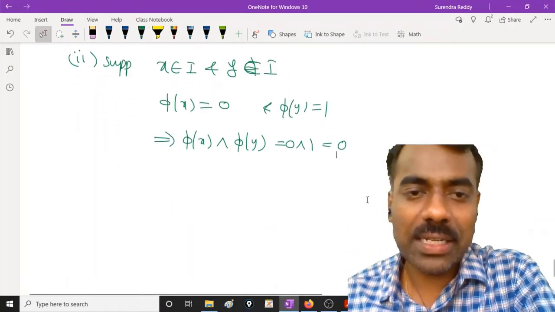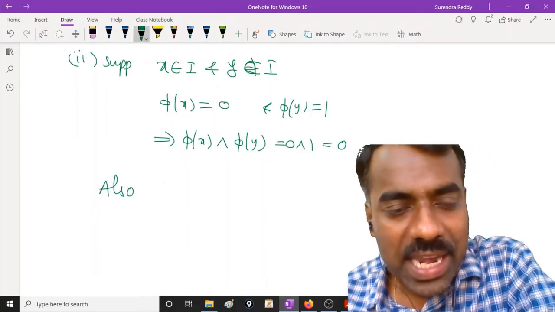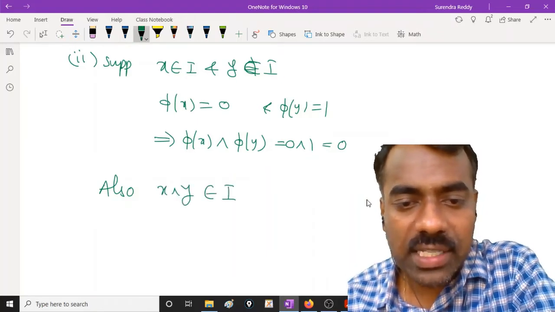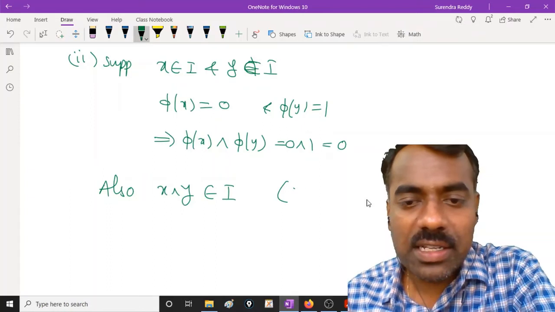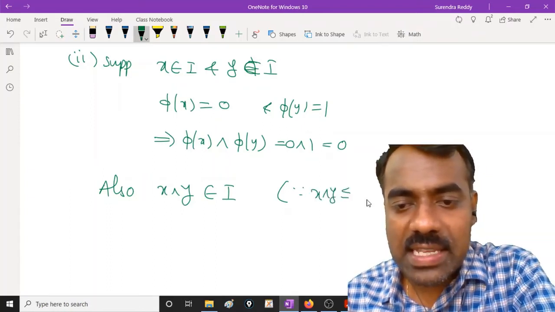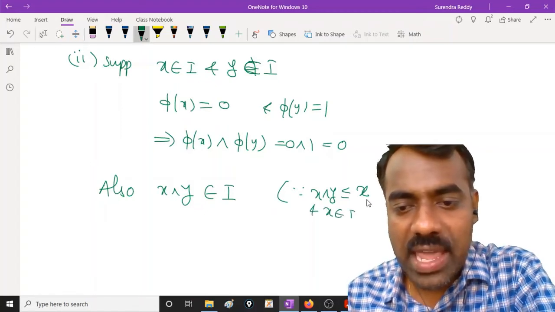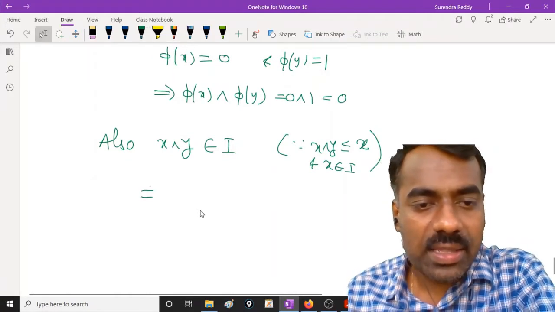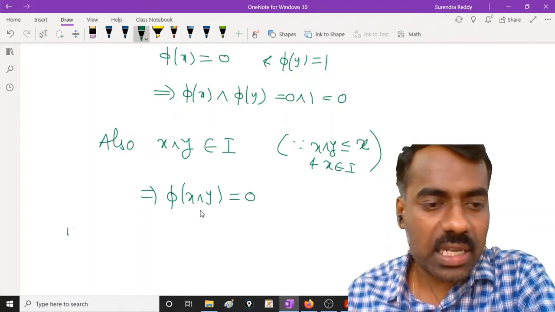Also, is x meet y in I or not? x meet y is in I, for the same reason we used earlier. Since x meet y is less than or equal to x, and x is a member of I, and I is an ideal, x meet y is also in I. That means phi of x meet y is 0, right? In this case also they are equal.